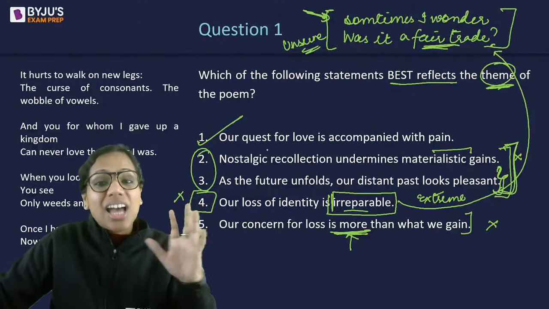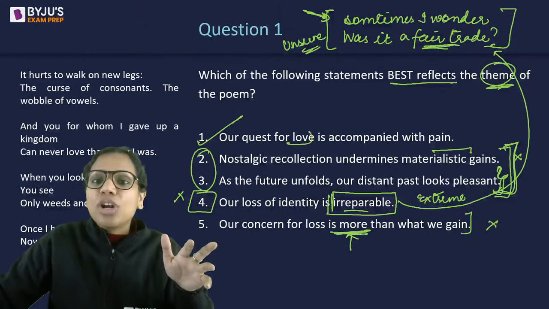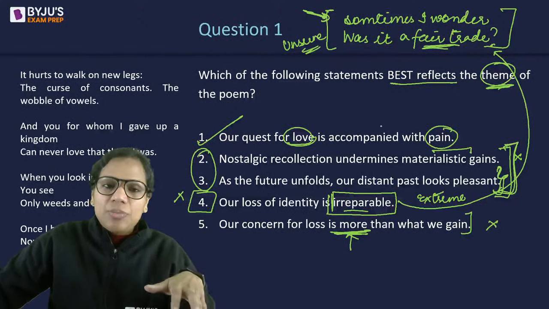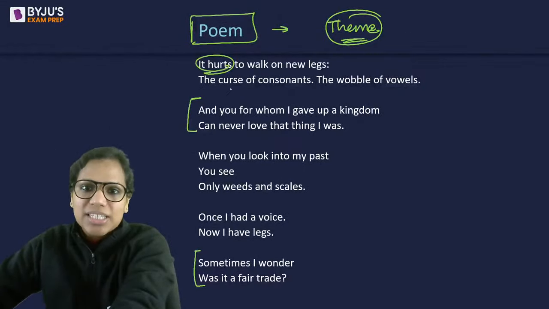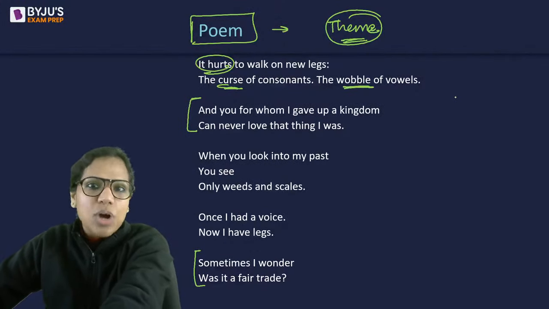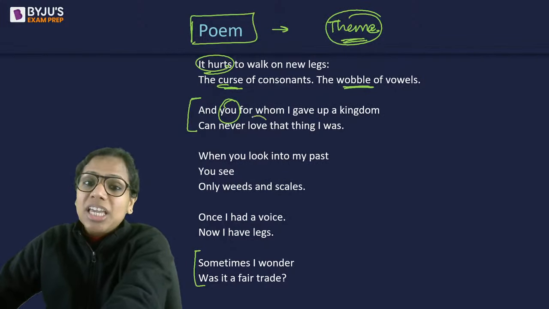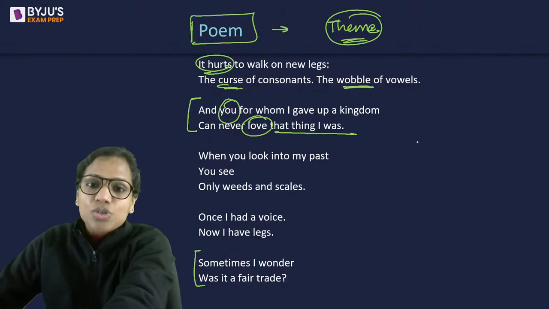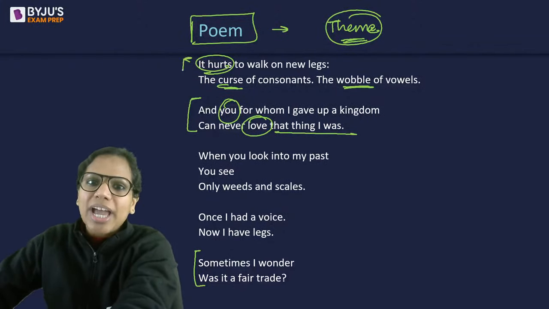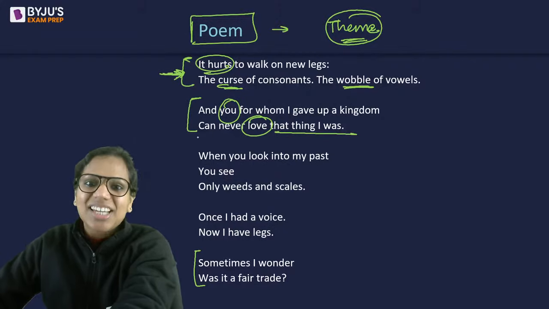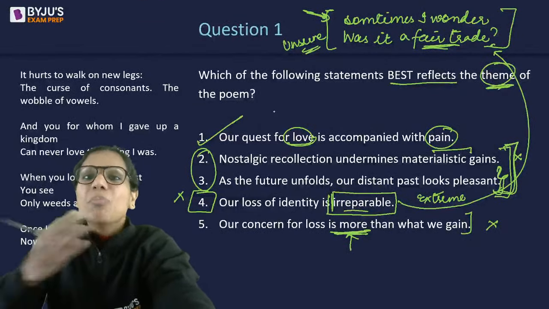One is the answer that was extended by XAT last year, and it says that our quest for love is accompanied with pain. So we can sense pain here. It hurts to walk on new legs, the curse of consonants, the wobble of vowels. Okay, and you, for whom I gave up a kingdom, can never love that thing that I was. So this person has probably given up something in order to gain someone's love, right? But this person is not happy about it. It hurts, right? So that is why one is something that at least matches what the poem says.